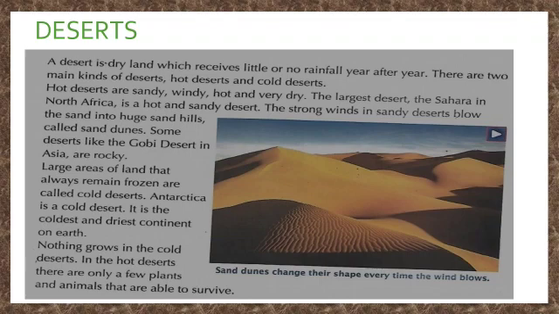Antarctica is a cold desert and it is the coldest and driest continent on the earth. Nothing grows in the cold desert. In the hot desert, there are only a few plants and animals that are able to survive. Here you can see the picture of sand dunes. They change their shape every time the wind blows.